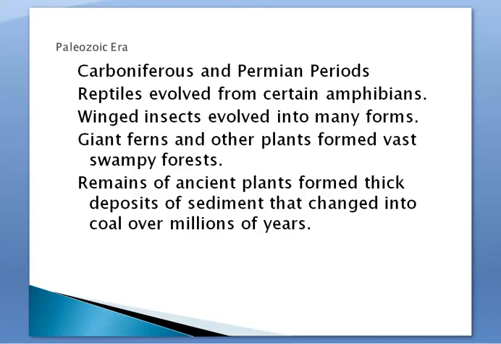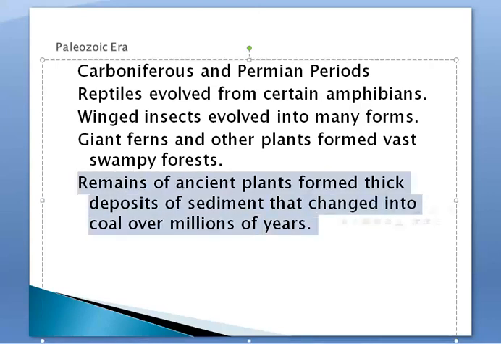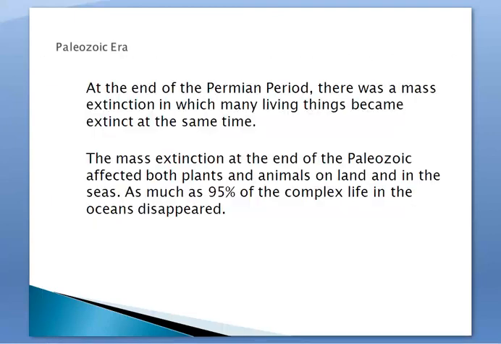And giant ferns and other plants formed vast swampy areas. And then remains of ancient plants formed thick deposits of sediment that changed to coal over millions of years. So this is another really important part. In the Carboniferous period, there was a lot of carbon, and it was one of our fossil fuels, as coal formed during this time. So the coal we are using today most likely was a remain of ancient plants that lived during this time period. So that's most likely where our coal came from, so we can thank the Carboniferous period for that.